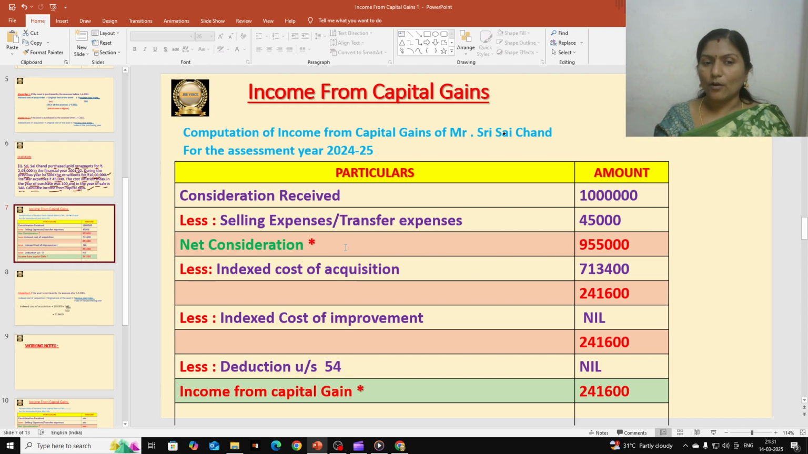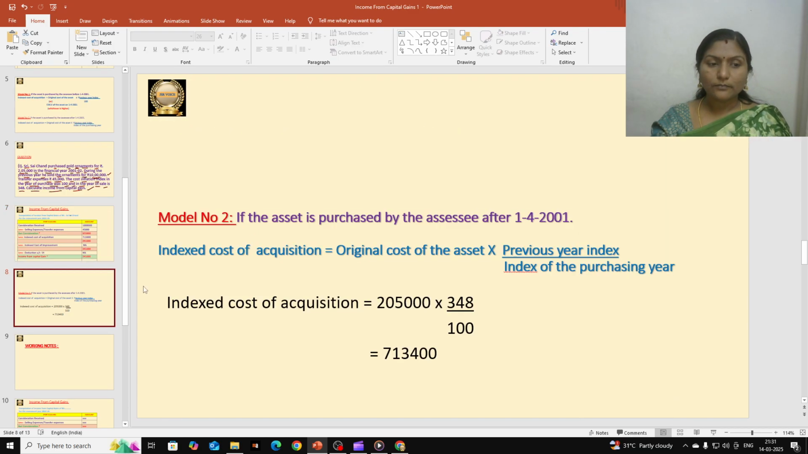Okay, everything we recorded here, but one thing we calculated here was indexed cost of acquisition. For calculation of that indexed cost of acquisition, we have two formulas, and we took model 2 because our asset was purchased after 1-4-2001. We should see that date, whether purchases were made after or before. Okay, the 1-4-2001 date is very important. And we took the formula, and we calculated indexed cost of acquisition here. So I hope this is clear for everyone. So this is how we are going to solve this problem.